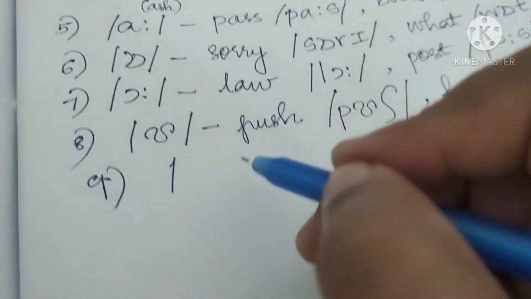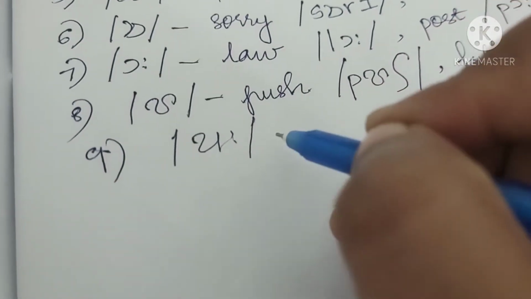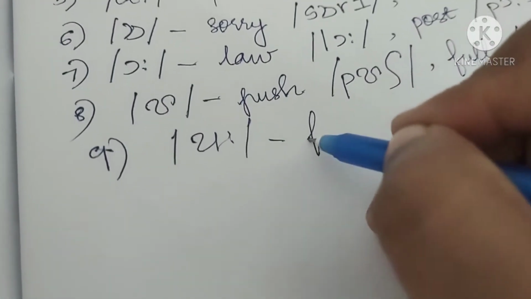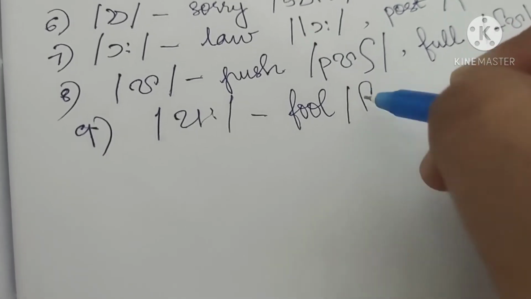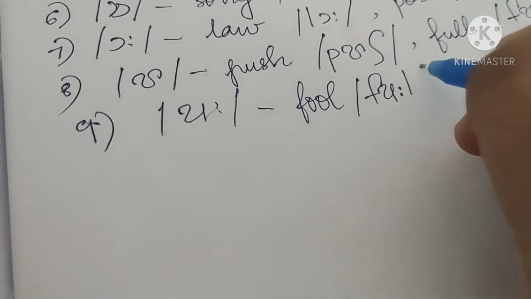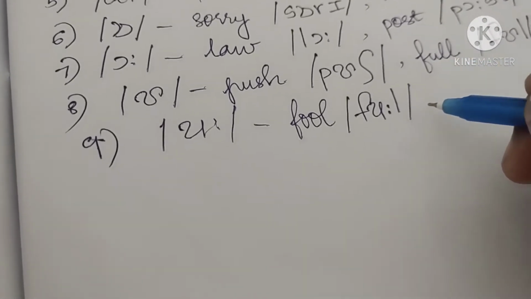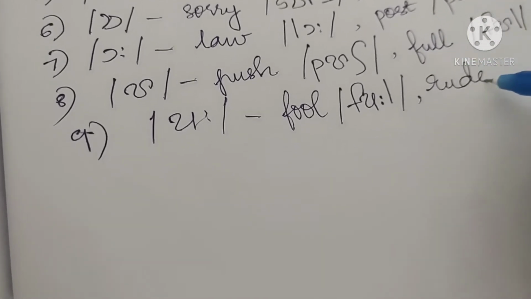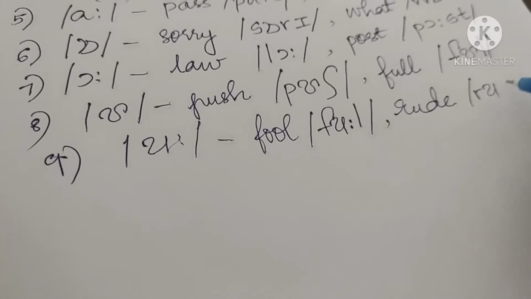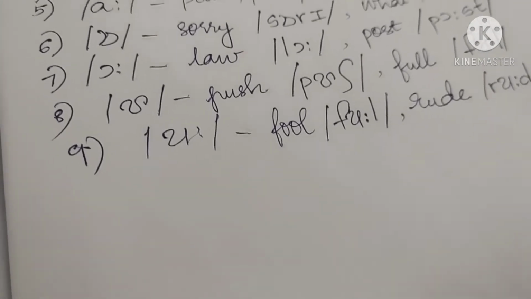Next we have oo, as we have in fool, f, u, l. Like in Hindi, how you write ya, it is like that. Rude, r, u, d.